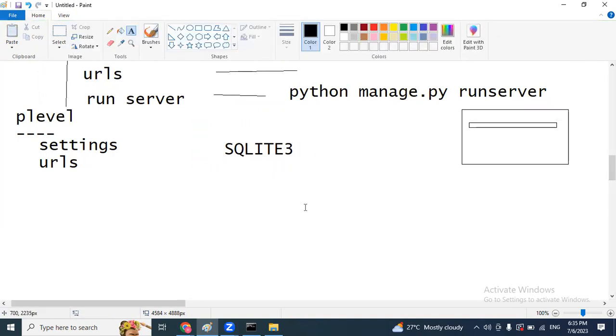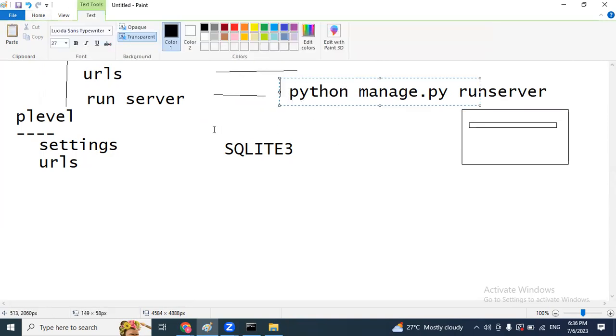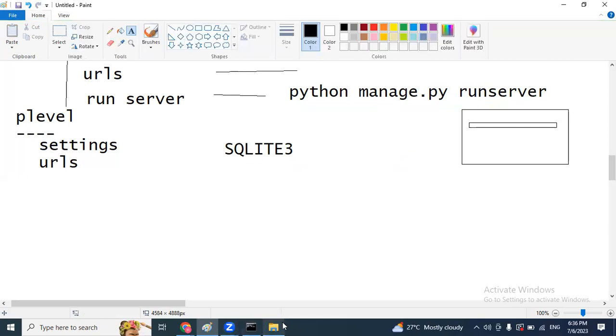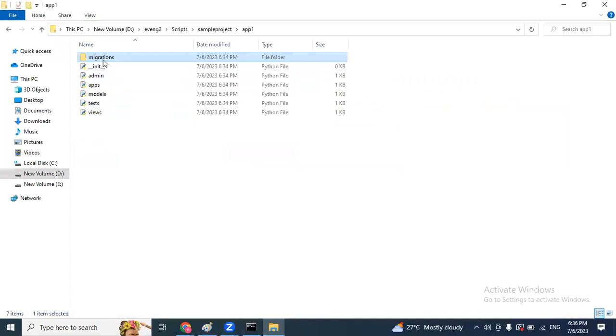Here we have a query, sir: SQLite 3 is the database, Python is the programming language, then how to work with the database? Yes, but here, first we have to create a model by using Python code. After that, we convert our Python code into SQL format. For this purpose, we have the migrations folder. So models, admin, migrations are related to the database.